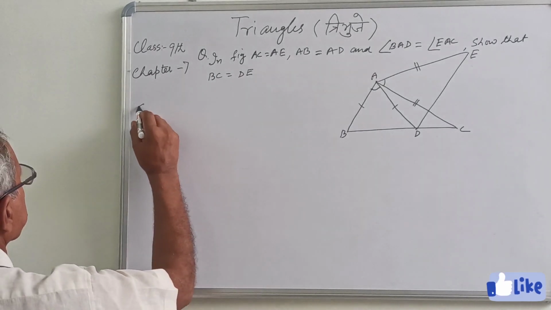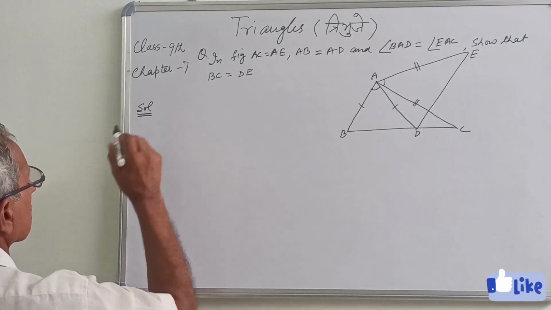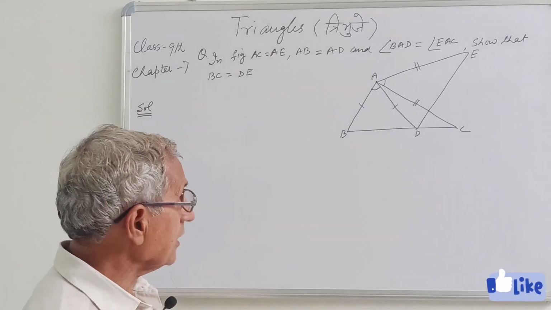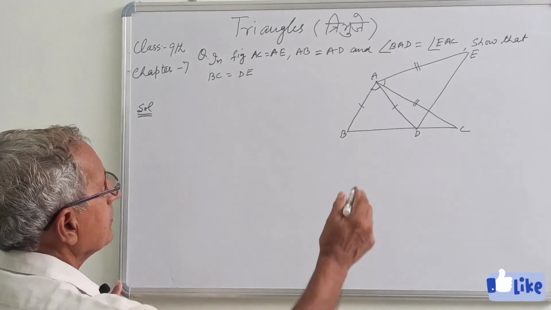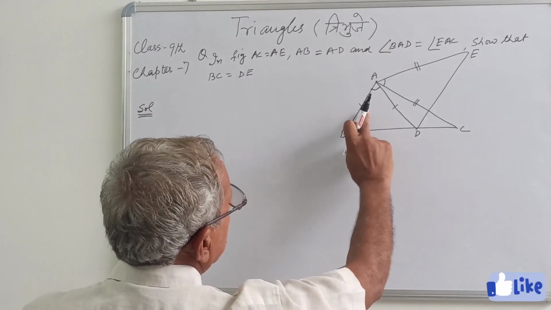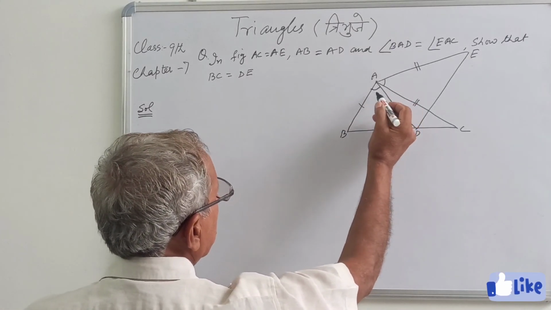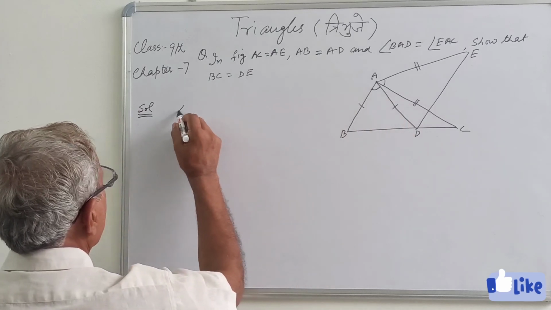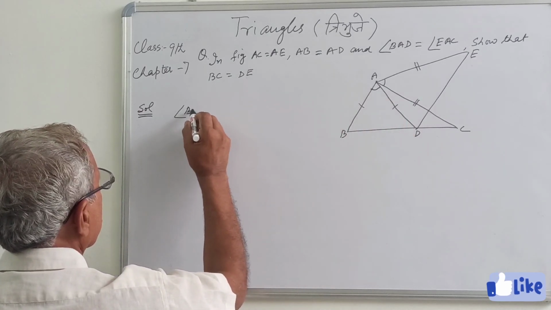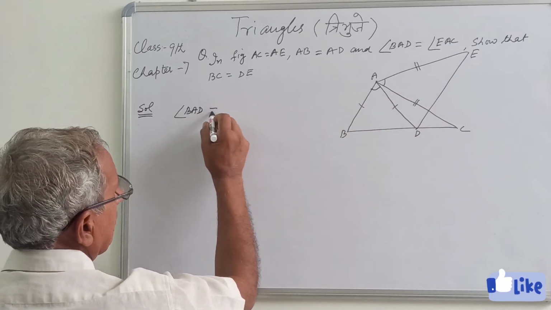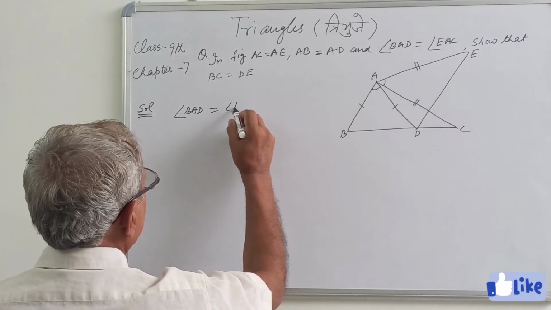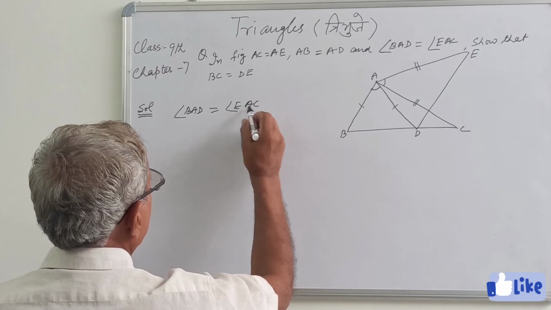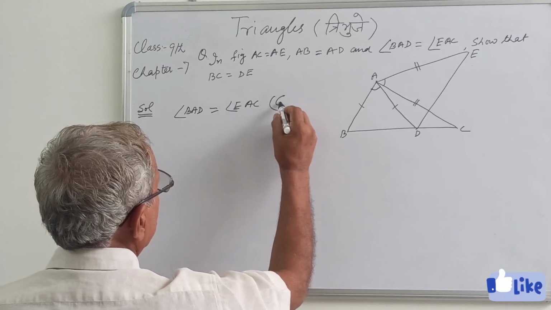Solution. This is again a question based on congruency. Angle BAD is given. Since angle BAD equal to angle EAC, given.